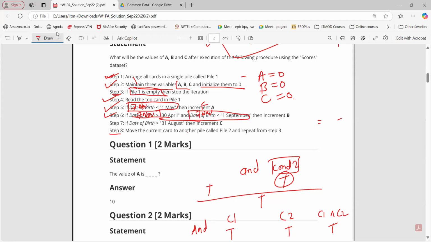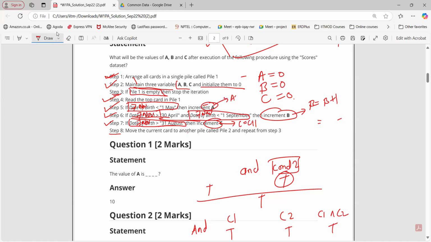So we are not going to increment B. Now, what about step number 7? Again, we check whether that condition is true. Is 7th November greater than 31st August? Yes, this is true. So we are going to increment C. What does increment mean? Increment A means A equals A plus 1, increment B means B equals B plus 1, and increment C means C equals C plus 1.